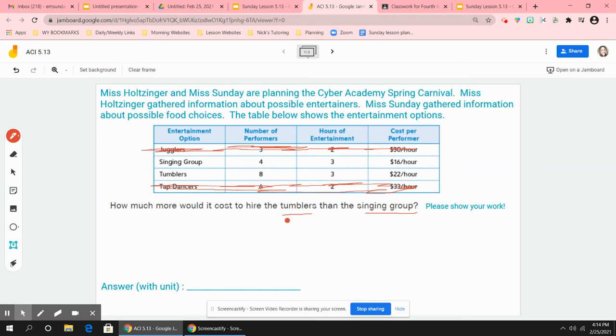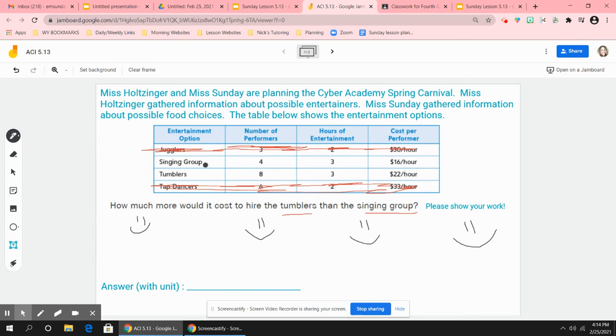So what I'm going to do first is take a look at my singing group, and I know there's 4 people in the singing group. So I'm going to show those people right here: person 1, person 2, person 3, and person 4.